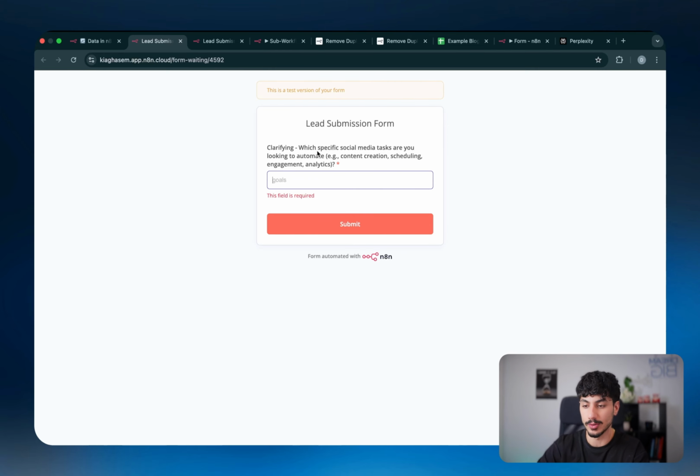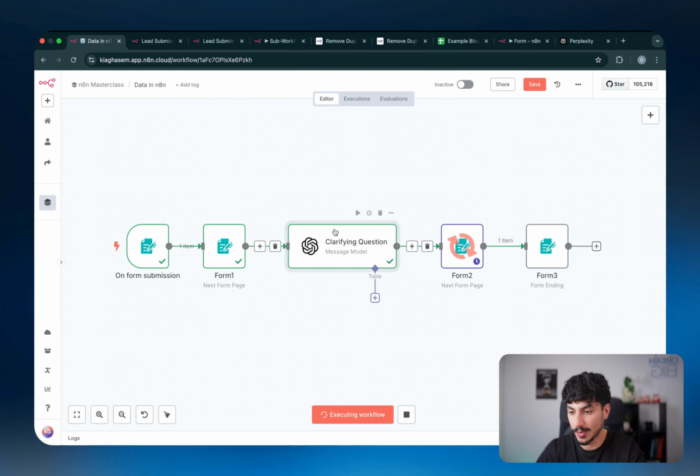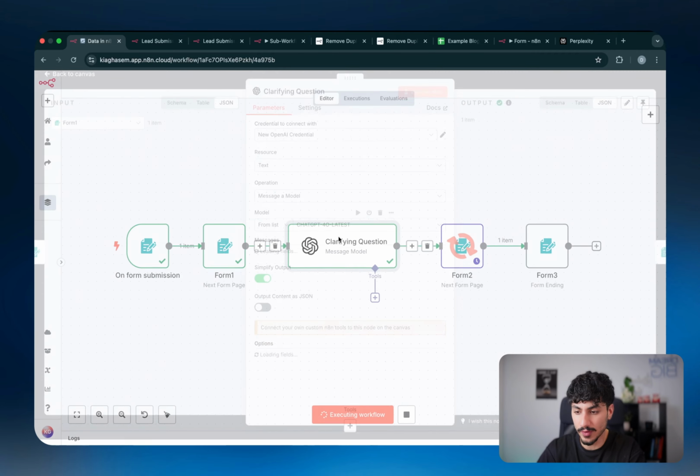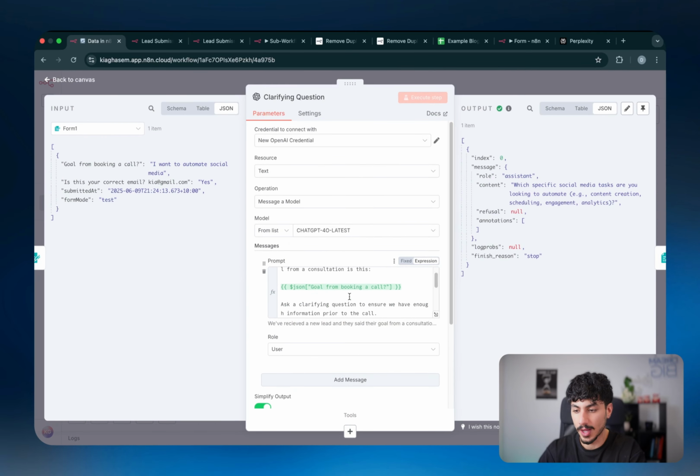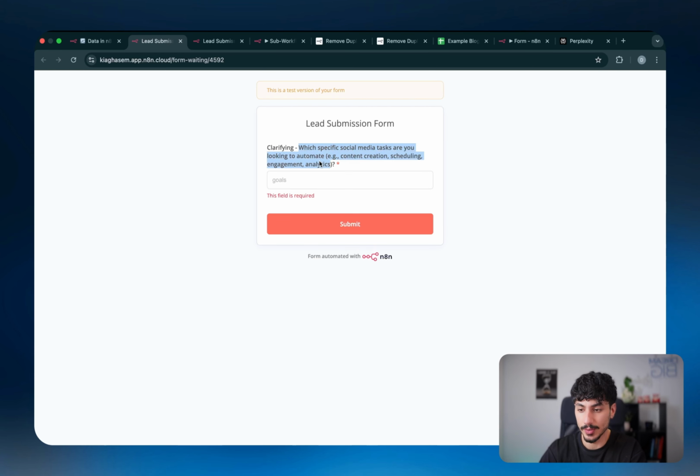Because they told me they want social media automation, what actually happened inside the workflow is that it was sent over to an OpenAI node, basically sent over to a large language model. And the large language model was told to ask a clarifying question so we have enough information before we actually book them in for a call. That clarifying question ended up being, which specific social media tasks are you looking to automate? Probably could have come up with a better question than that, but let's just say scheduling and then submit that.